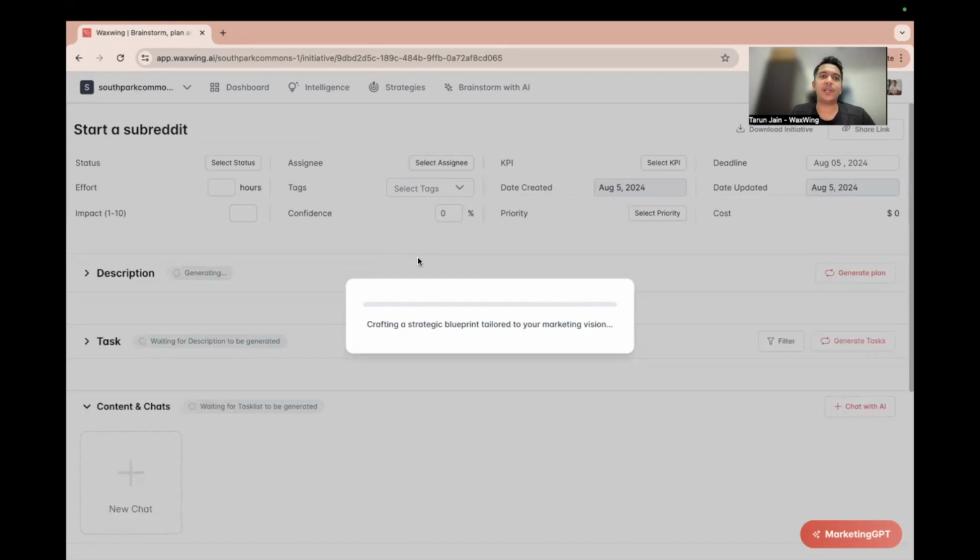It will create a very detailed project brief. Then it will break it down into tasks. For each task, it will create a step-by-step guide and a checklist. And then any task that has something to do with content will already be executed for you. So all you did was write one line, which is start a subreddit, and give us the URL, and we take care of the rest. That's what's happening right now.